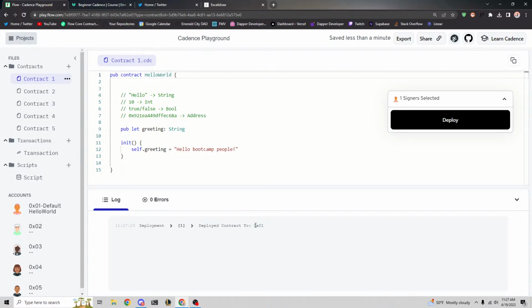In the real world, they look like this. It's just that this is a simulated thing. Okay. So boom, we deployed this contract to 0x01.